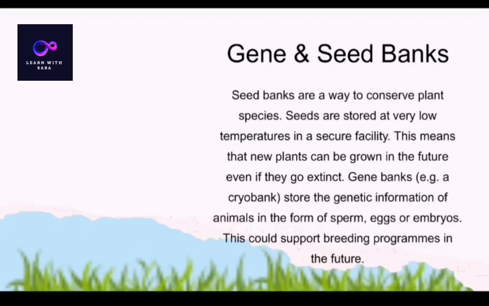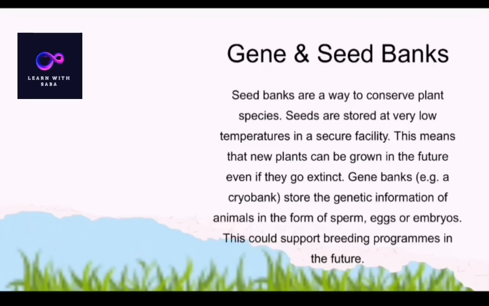Next, gene banks and seed banks. Seed banks are a way to conserve plant species, and the seeds are stored at very low temperature in secure facilities. This means that new plants can be grown in the future even if they go extinct, and this is more beneficial to protect plant species.